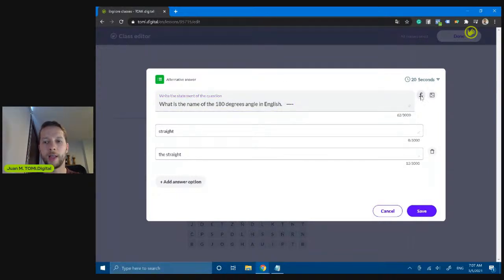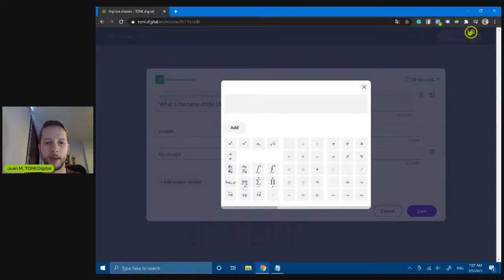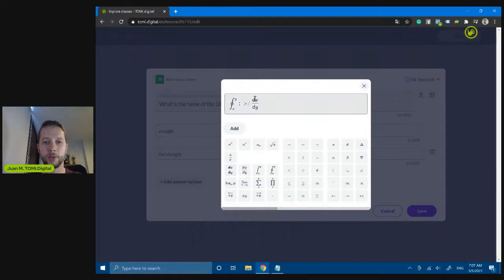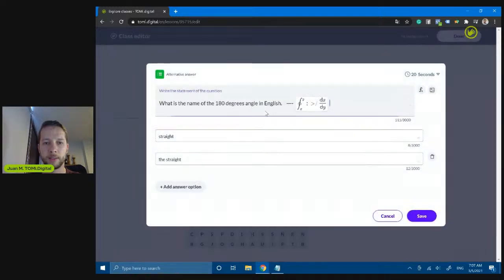So I can open it, and if you are making some advanced mathematics expressions, you can just write it here and make all the equation here. And after that, you just need to add it to the equation. So it's going to get added here. So it's very powerful, like a keyboard specialized to mathematics.